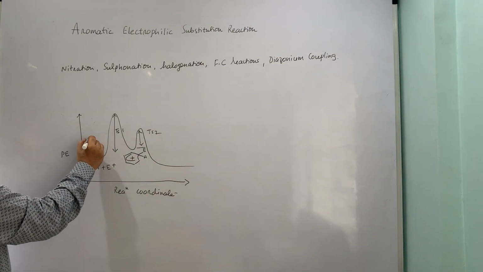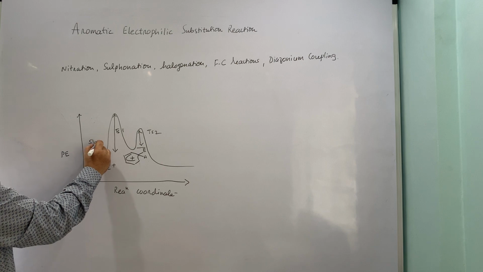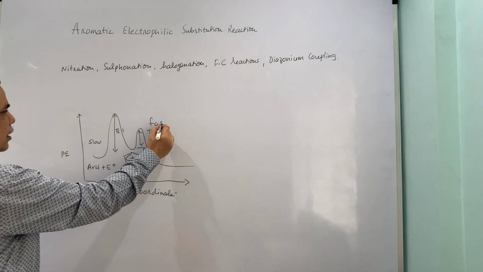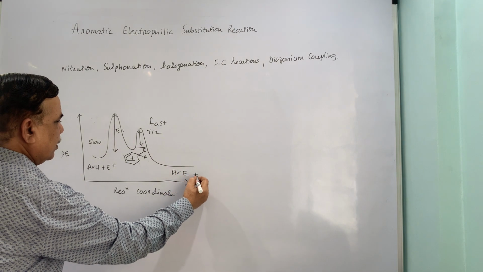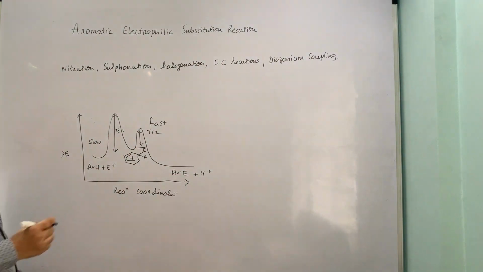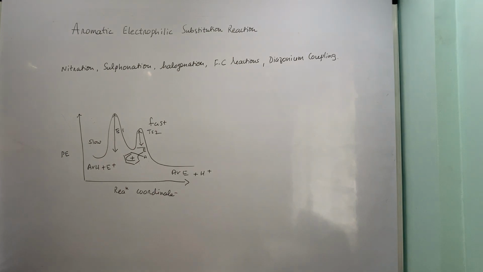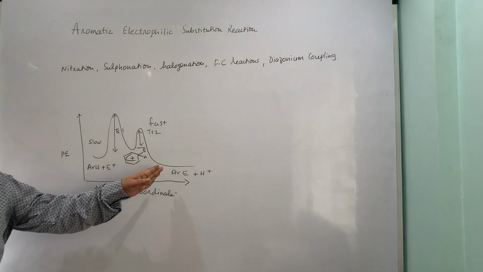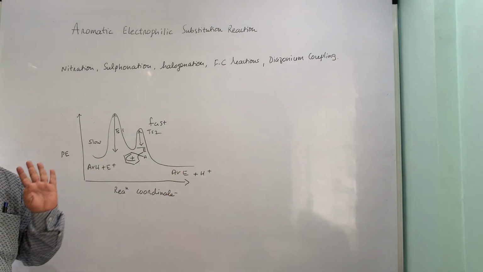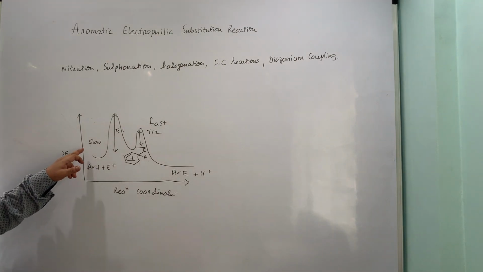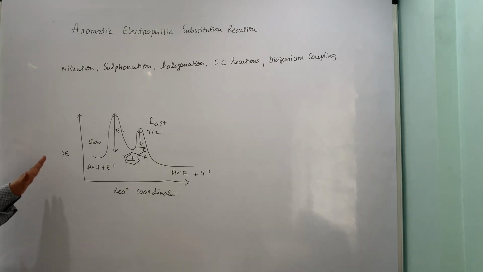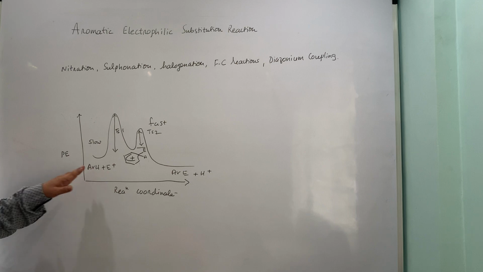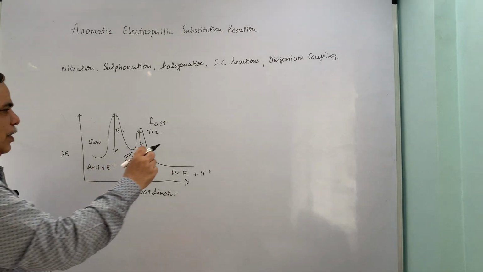and this is slow step, you can put as slow. This is fast step, and herein you get the removal of hydrogen in terms of H plus, and you get the replacement of hydrogen with electrophile. Now if you look at this, it follows second order kinetics. Rate of reaction is directly proportional to the concentration of substrate as well as electrophile.